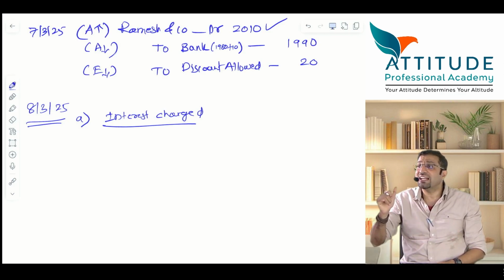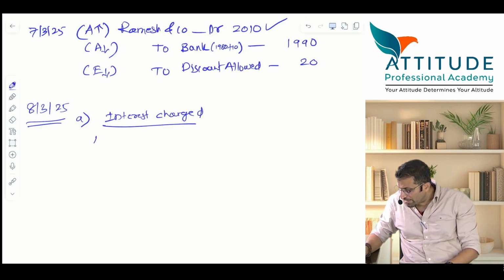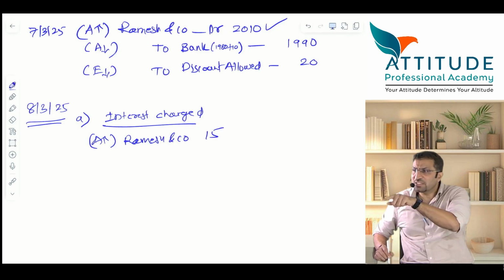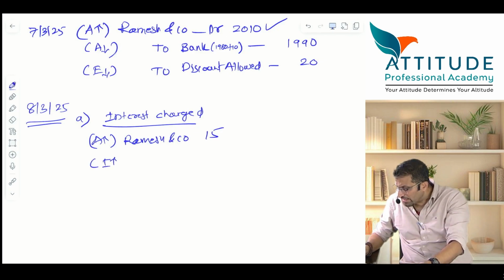From whom I have to receive? So debit. Again Ramesh and Co debit. Asset increases. Ramesh and Co 15. Is this 15 your income? Yes or no? So your income also increases, to interest income 15.